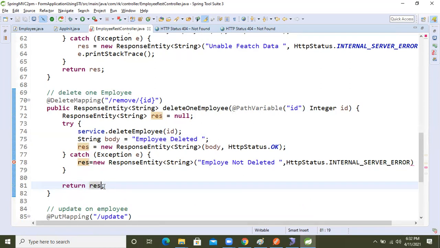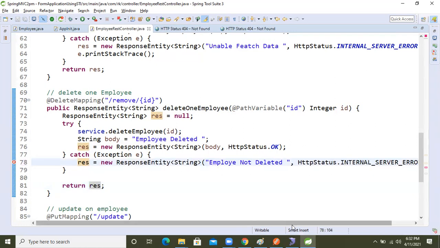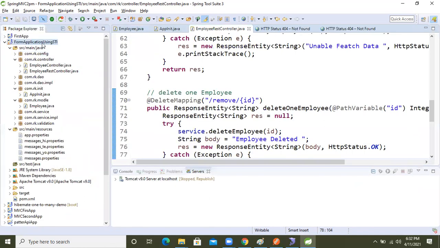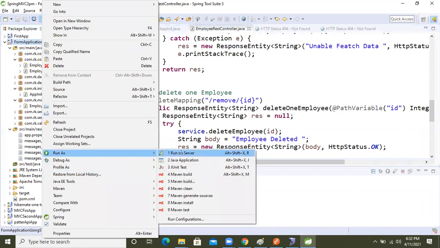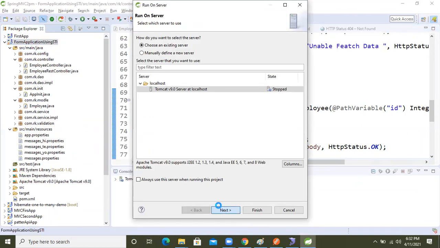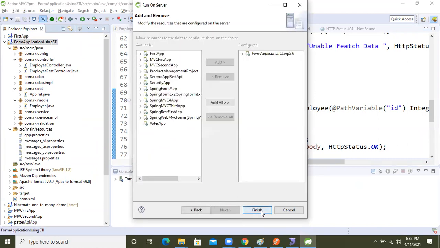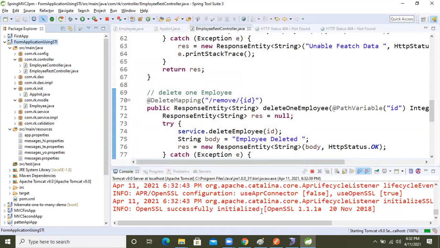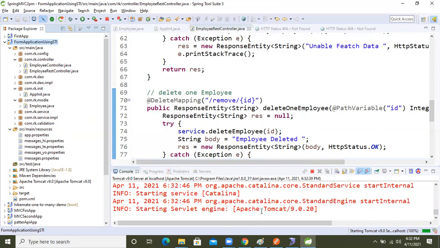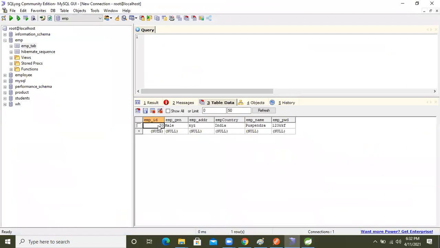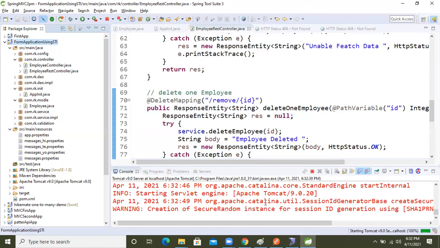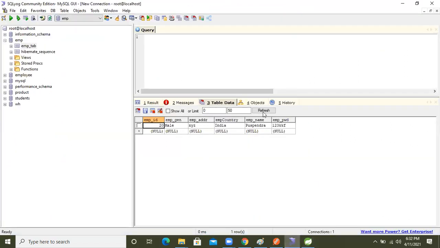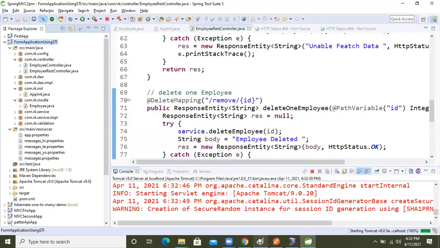Okay, so let's run the application and we will see that. What is the ID? 20, right? 20 in the database. We will delete this data. See, still the data is there. We will delete this data.